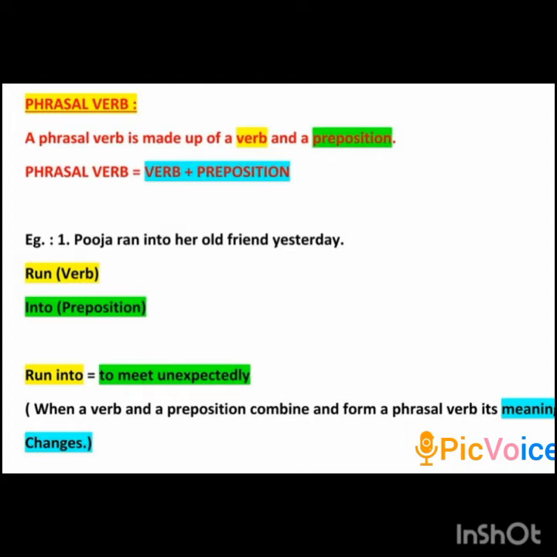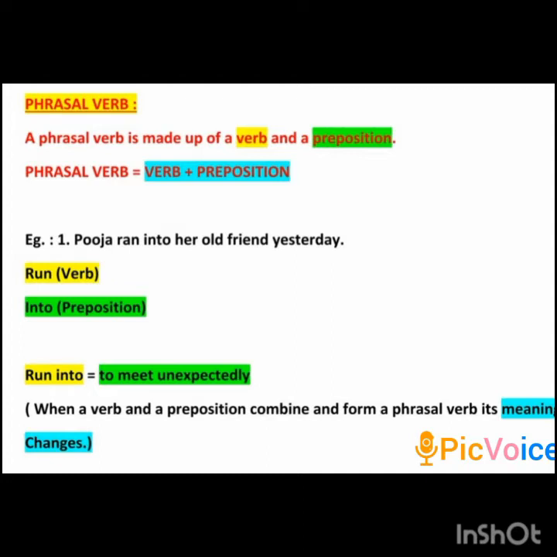Now, when a verb and a preposition combine and form a phrasal verb, its meaning changes. I repeat, when a verb and a preposition combine and form a phrasal verb, its meaning changes. So what did you understand from the above sentence?